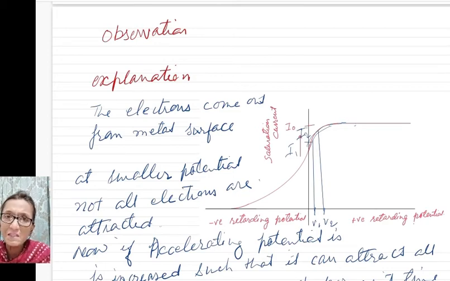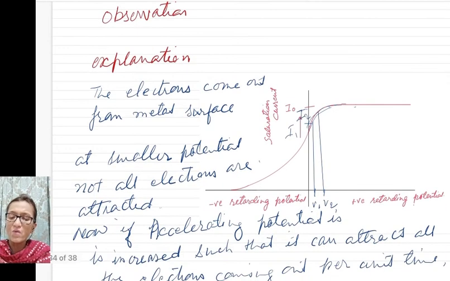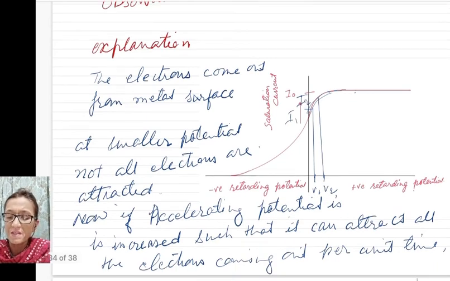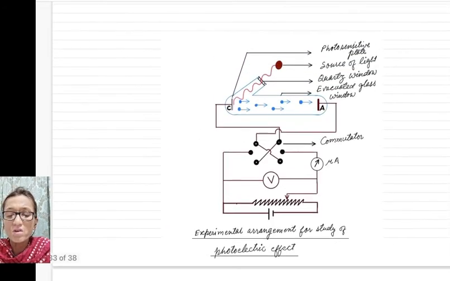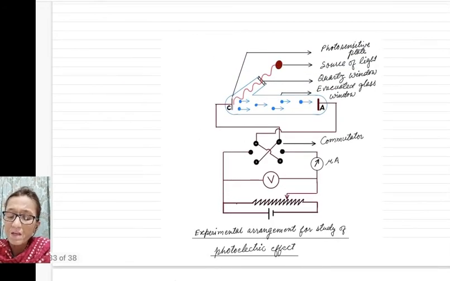by Einstein's photoelectric effect. Now one more observation, the last observation: why, on increasing potential, is the current increased initially, and why then does the current become constant? So look here. When you have accelerating potential, positive potential applied here, it will attract electrons, which are of negative polarity.